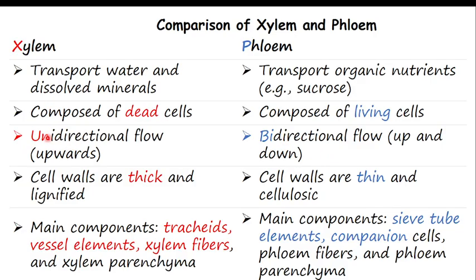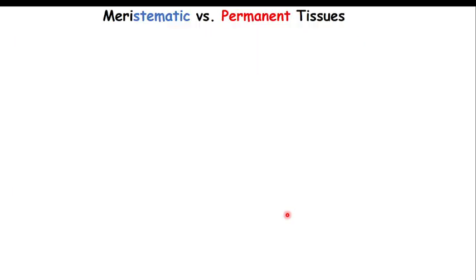The xylem has cell walls that are thick and lignified, while the cell walls of the phloem are thin and cellulosic. Then the main components: xylem has vessel elements and tracheids, while phloem has companion cells and sieve tubes. Go and pause to review the diagram and know where each part is located. I hope this is the end of the comparison between xylem and phloem.